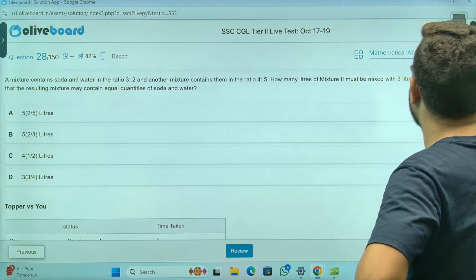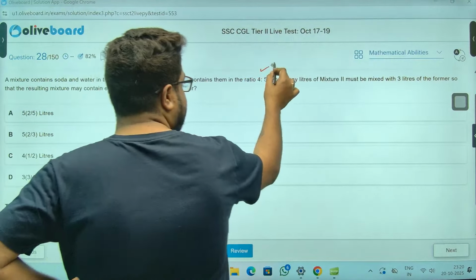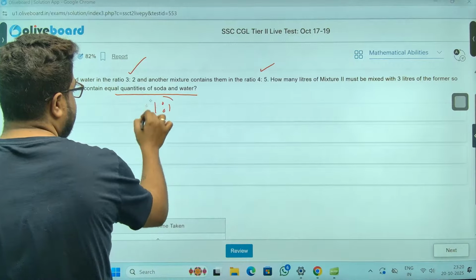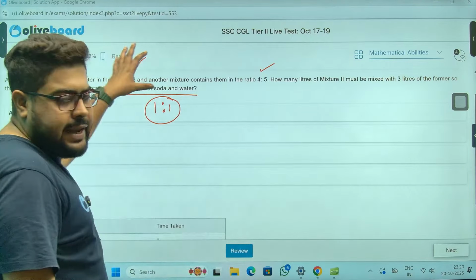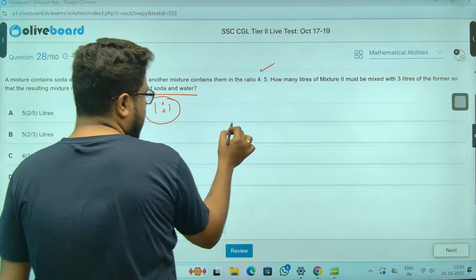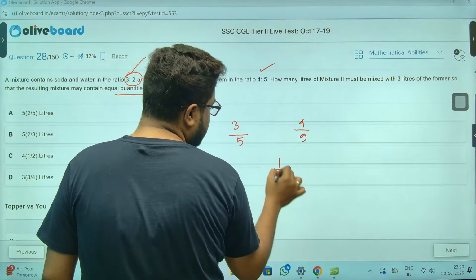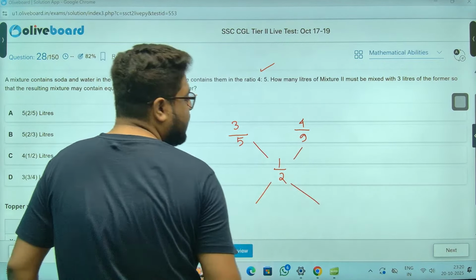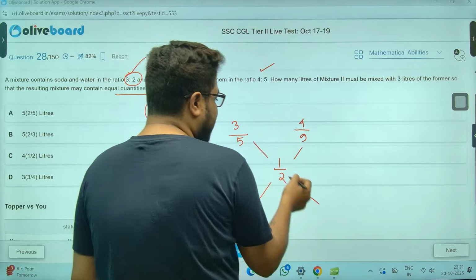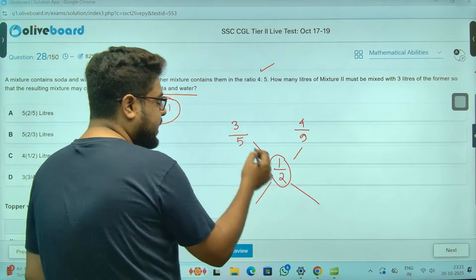Chalo, next one. Mixture. Soda water. Former equal quantity soda water, meaning 1:1. Sir, alligation. You can take alligation on soda or on water. I'm taking on soda. So this is 3/5 soda, 4/9 soda, 1/2 soda. Calculate. Now many people like to multiply, but again, no need actually. 3/5, 1/2. So 3/5 and 1/2. This means 3/6.